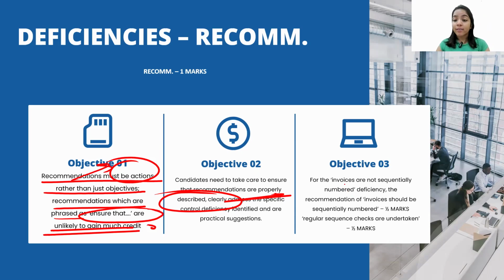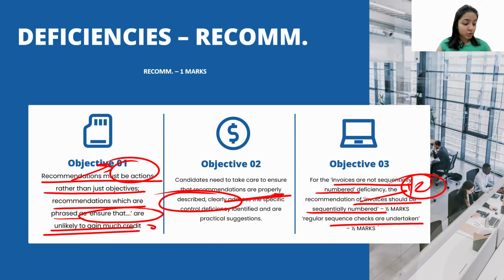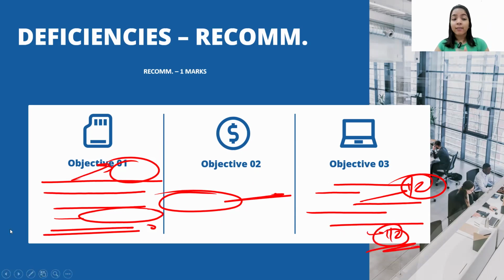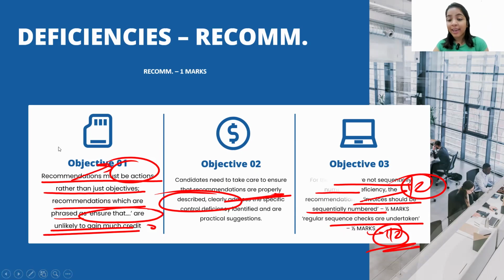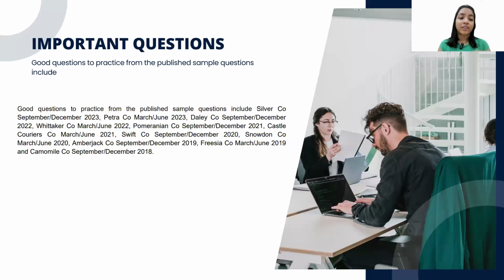For the deficiency that invoices are not sequentially numbered, the recommendation that invoices should be sequentially numbered will only get you half marks. If you mention that regular sequence checks should be undertaken, then you will be getting another half marks. So guys, please ensure that you are writing everything, and that is where the majority of students will lose marks, because they will be either writing general statements or they will be writing incomplete things. Fine. If you are doing such things, then do not expect to get full marks as well. So these are the important points that the examiner has told you to do for the internal control.